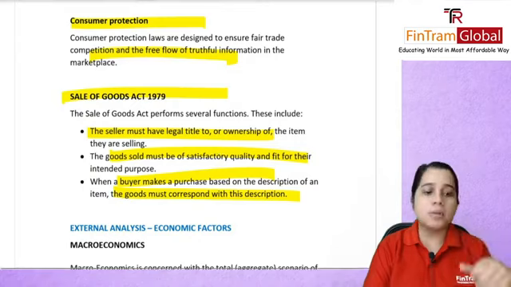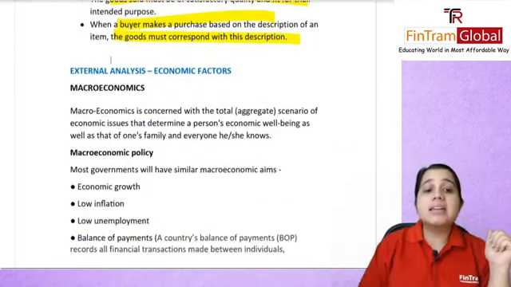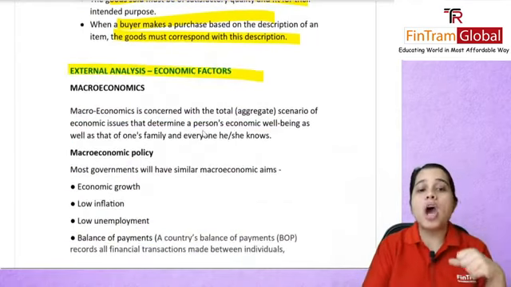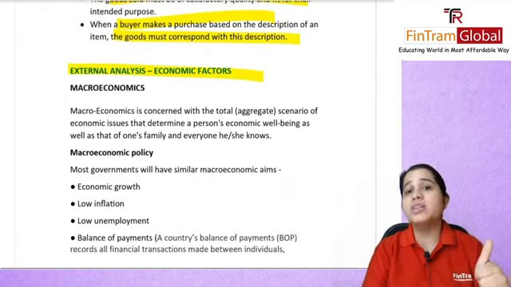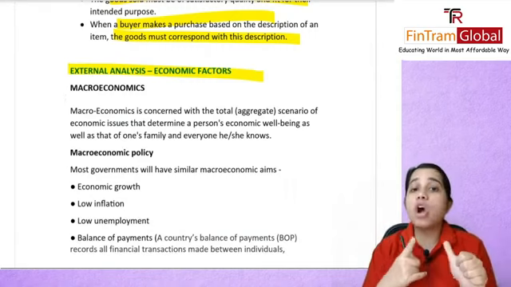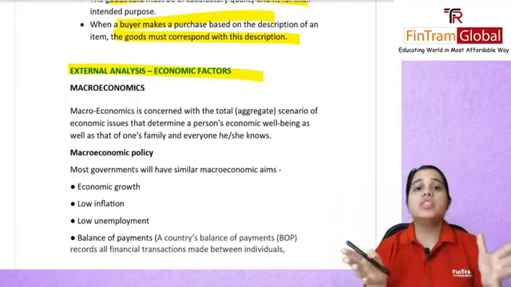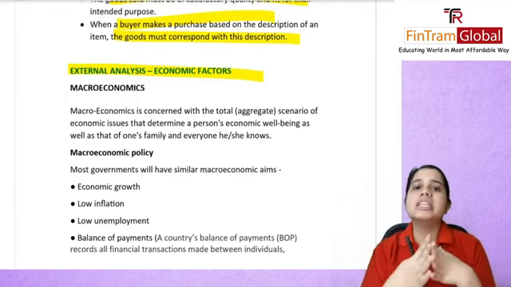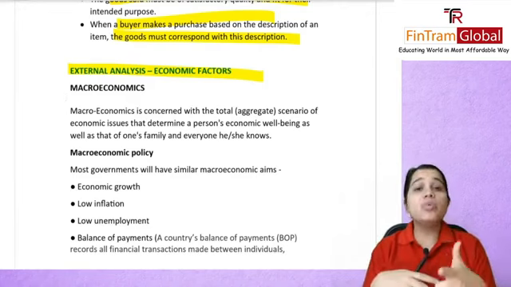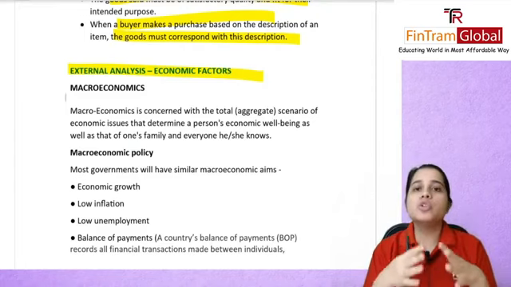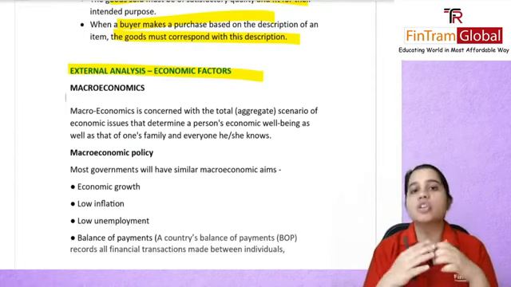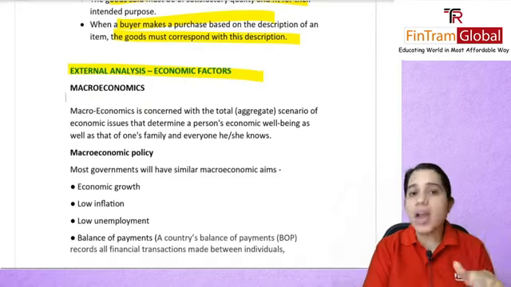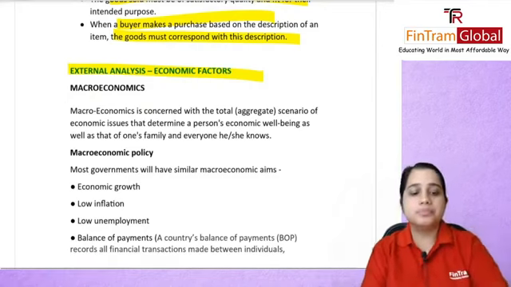Next, external analysis and economic factors. Here, firstly, we had talked about macroeconomics, wherein you see the economy as a whole, and then microeconomics, wherein you see the individuals as such. So again, we'll be revising in the same way. First, we'll be revising our macroeconomics.